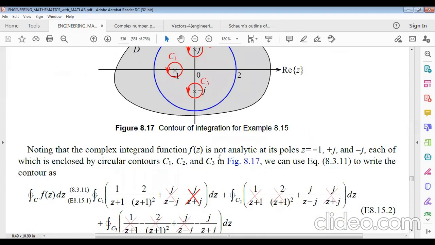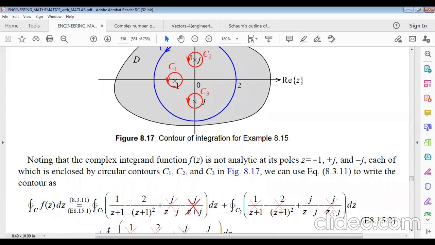Now noting that the complex integrand f of z is not analytic at its poles z equals to minus 1, plus i and minus i, each of which is enclosed by the circular contours C1, C2, C3. Actually, this is the i point, this is the minus i point, and this is the minus 1 point. So these 3 poles are enclosed, that means inside the circles. Remember it. We are talking about the opposite of our previous example.